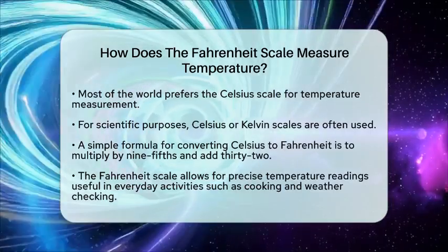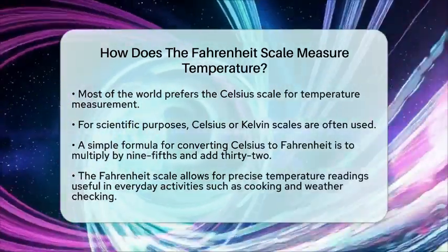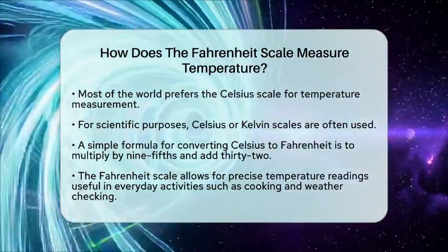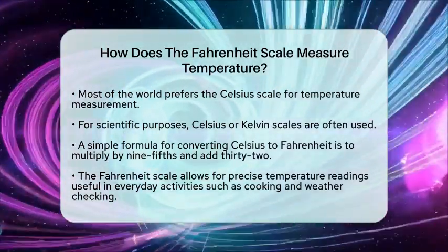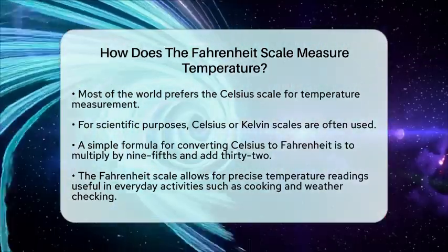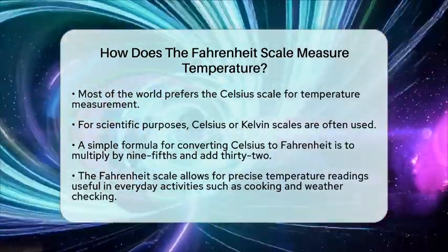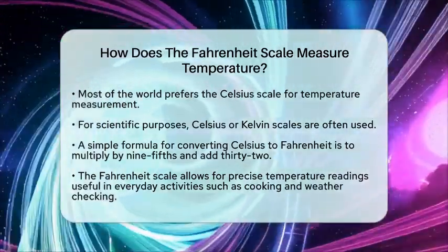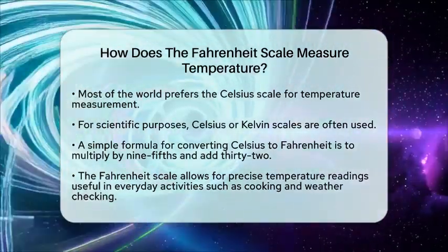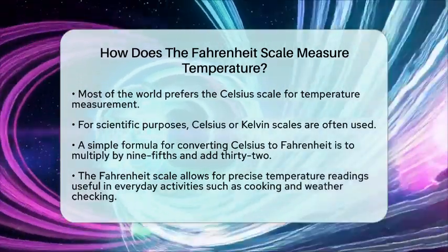In summary, the Fahrenheit scale measures temperature by defining fixed reference points based on physical phenomena and dividing the range between them into equal parts. This method allows for precise temperature readings that are practical for everyday use, such as in cooking or checking the weather.